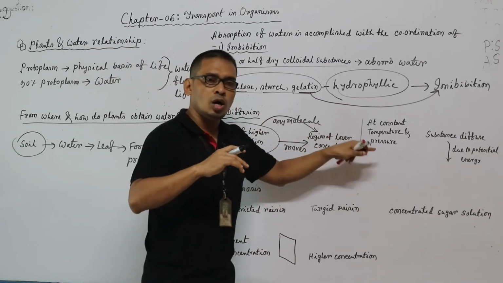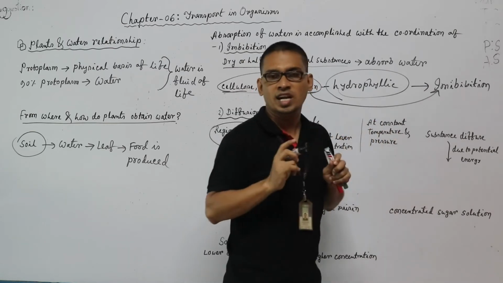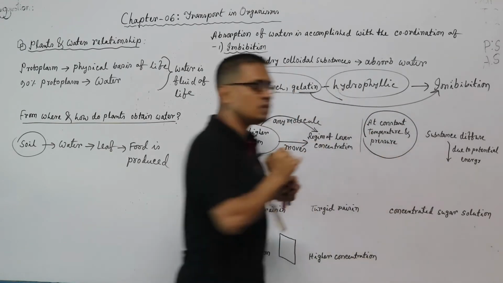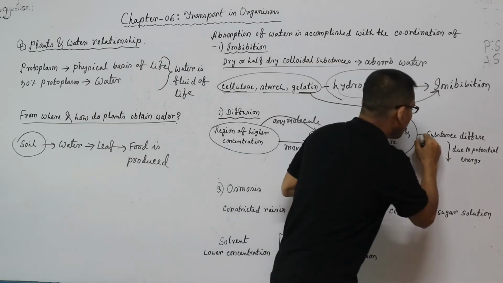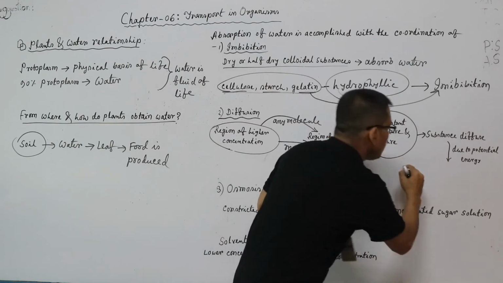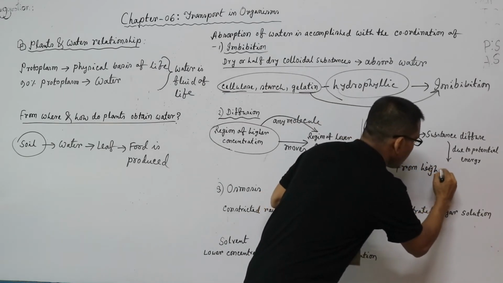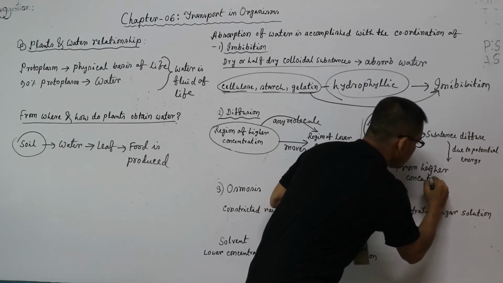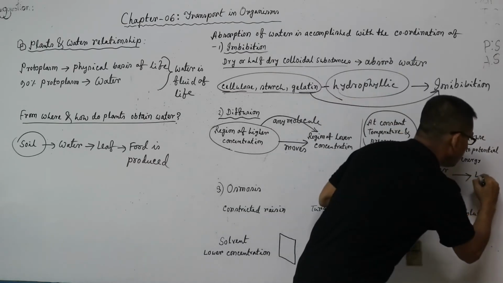Any molecule of any substance has potential energy, but at constant temperature and pressure, this substance basically diffuses due to the potential energy from higher concentration to lower concentration.